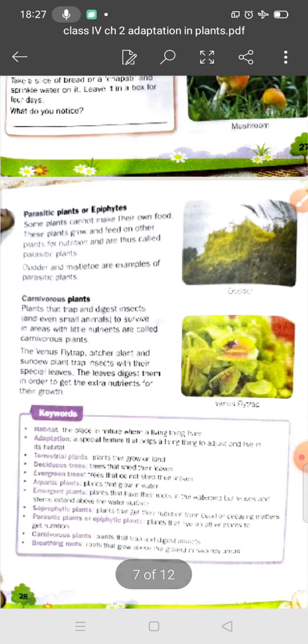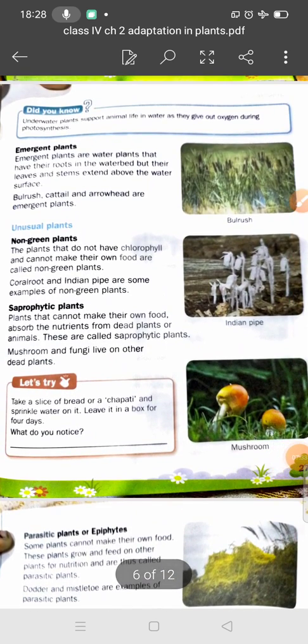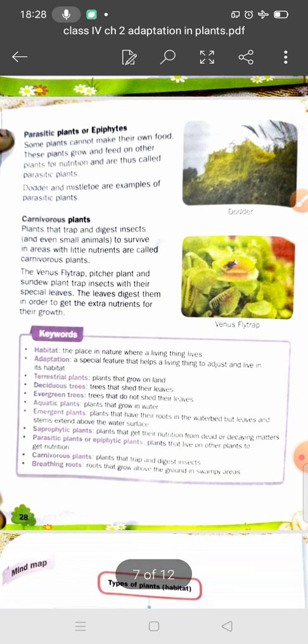Okay, I hope you understand, students. Today we have discussed emergent plants, and also some unusual plants: non-green plants, saprophytic plants, parasitic plants, epiphytes, and carnivorous plants. Here are some keywords you should read, a summary of this chapter: habitat, adaptation, terrestrial plant, deciduous, evergreen, aquatic plants, emergent, saprophytic, parasitic, epiphyte, carnivorous plants, and breathing roots.